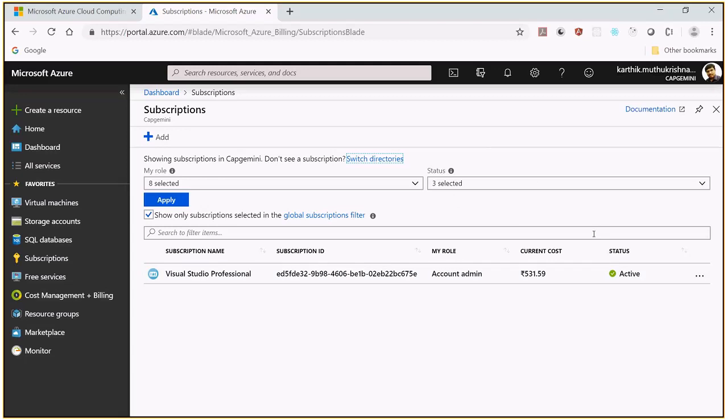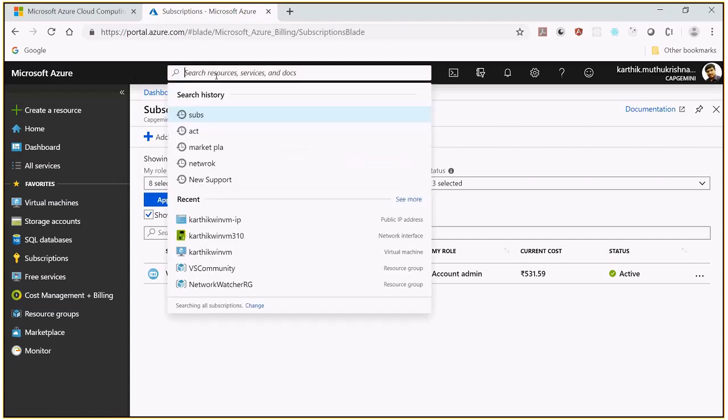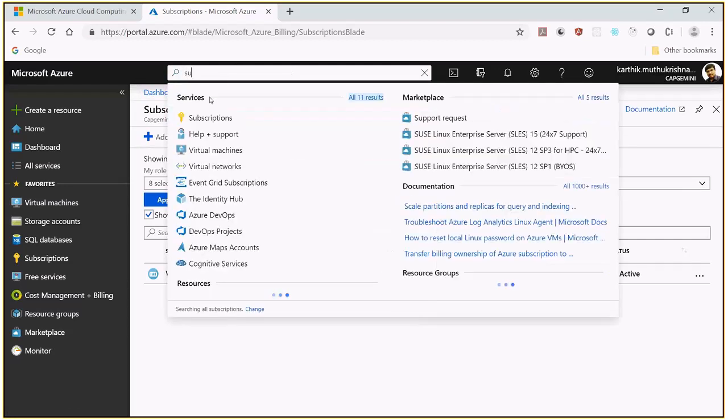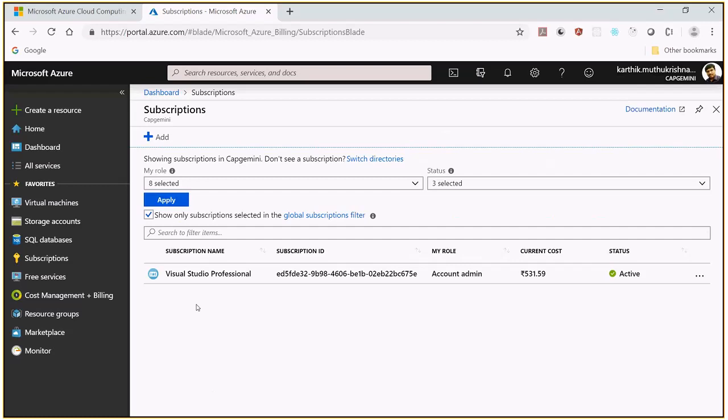If you are not seeing this, then you need to enable it. How to enable it? It's very simple. Just click this add button. Under the subscription, this is the search resource. There you need to type subscription. As soon as you type, you will get this screen. Once you have the screen, just check for your Visual Studio. If it is not there, just try to click add. When you click add, it will show you all the ways you can establish the subscriptions. I'll just show you.